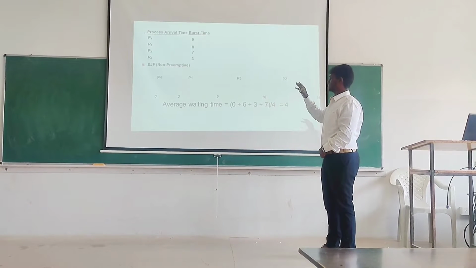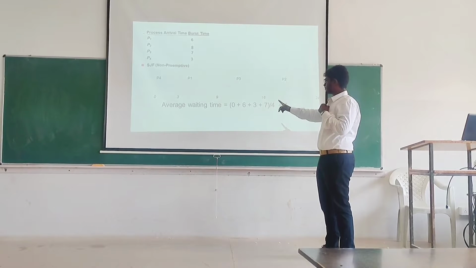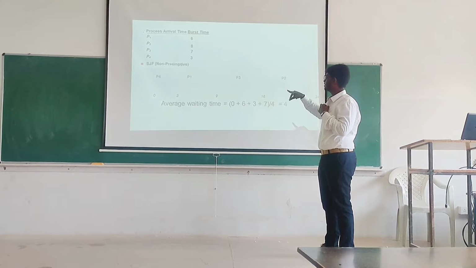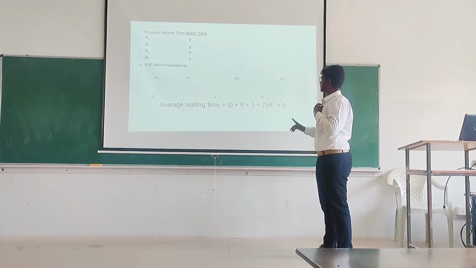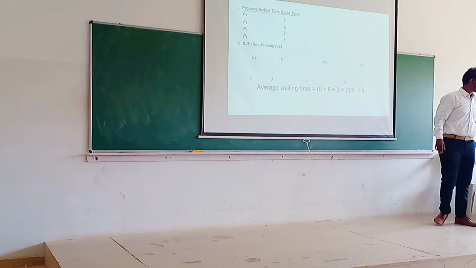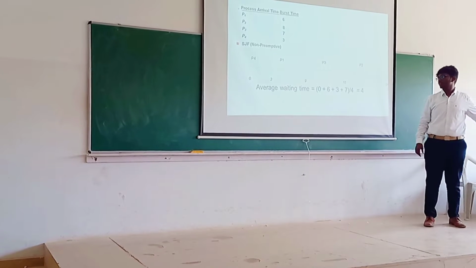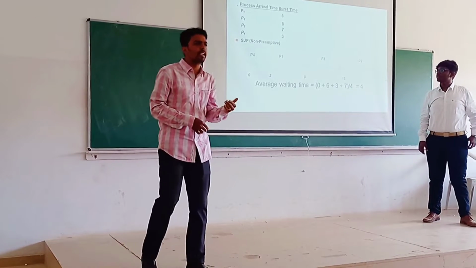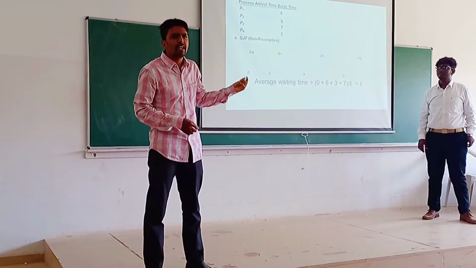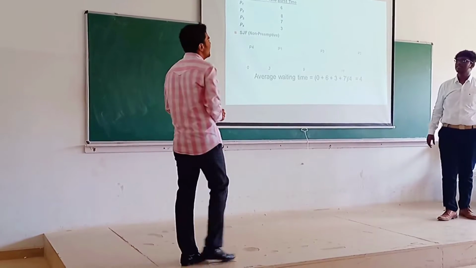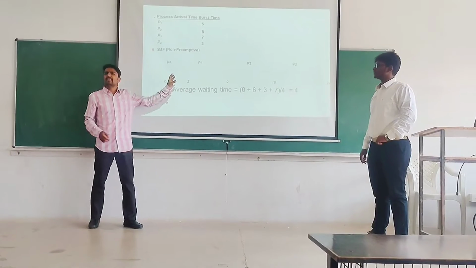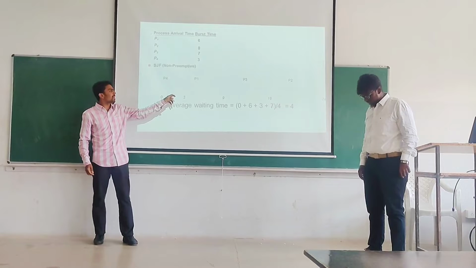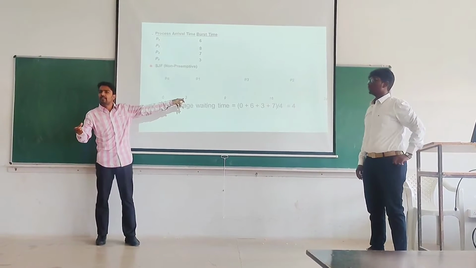And the average waiting time of this algorithm is 0 plus 6 plus 3 plus 7. Adding all the terms we will get the result. That is actually nothing but the waiting time of all the processes divided by 4, as there are four processes in total, right? What is the waiting time for P1 here? With the help of this Gantt chart, you can easily identify. P1 starts here only. At this point, what is the time here? 3. So it has waited for 3 seconds.